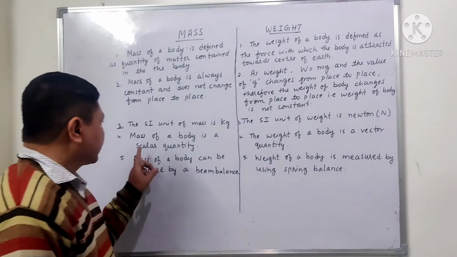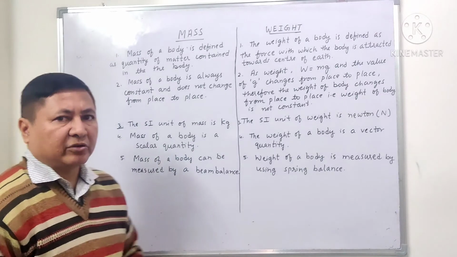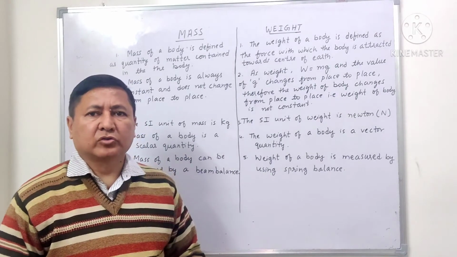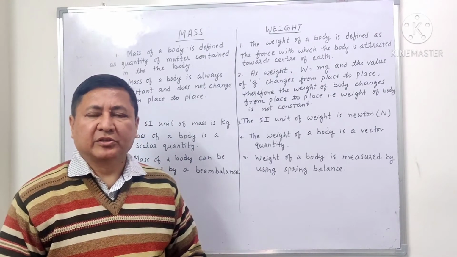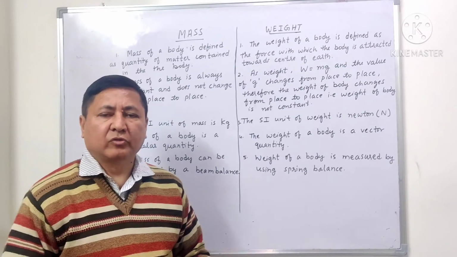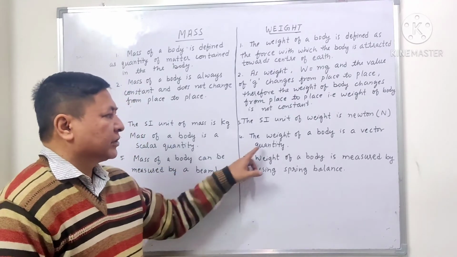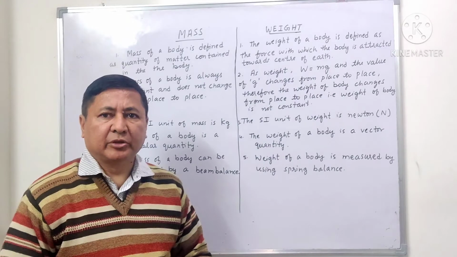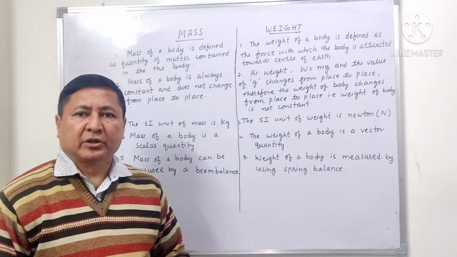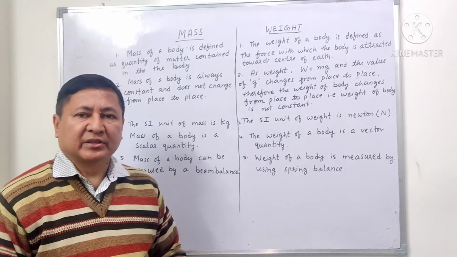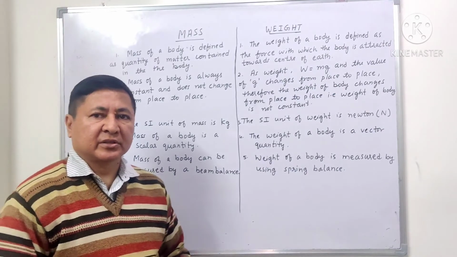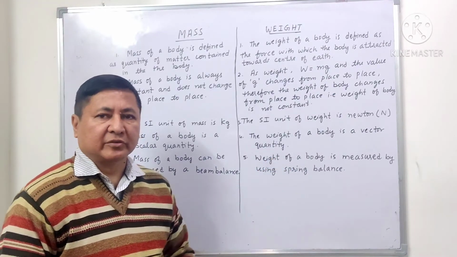Now the fourth difference is that the mass of a body is a scalar quantity. It involves only magnitude, that is 15 kg, 50 kg. Whereas the weight of a body is a vector quantity because it includes the magnitude as well as the direction, and the direction of the weight is acting downward towards the center of the earth.